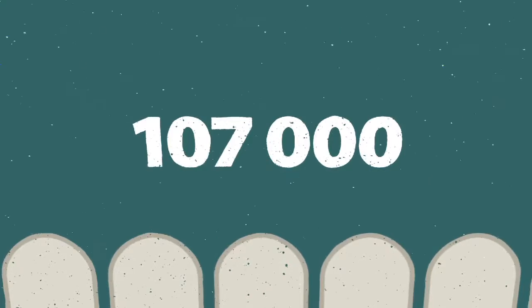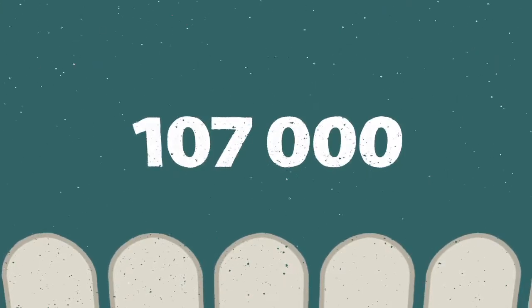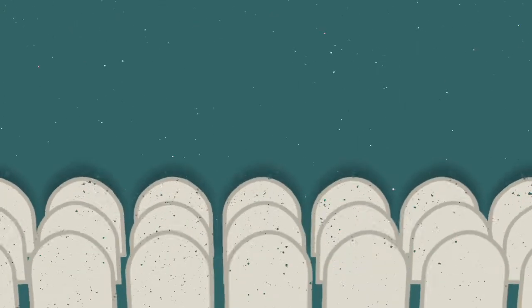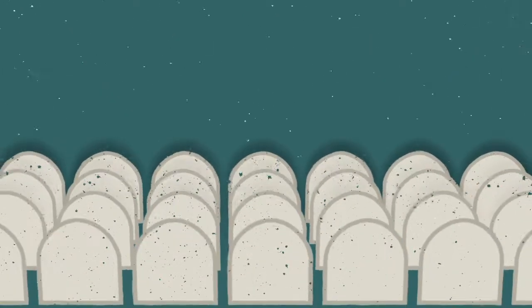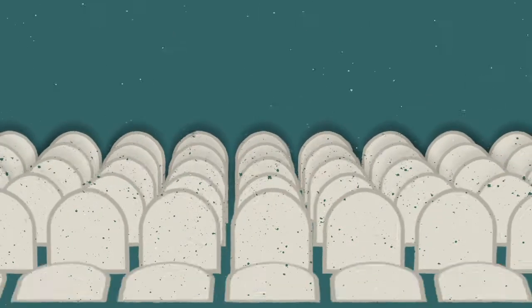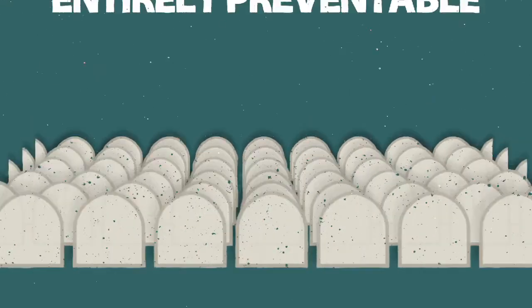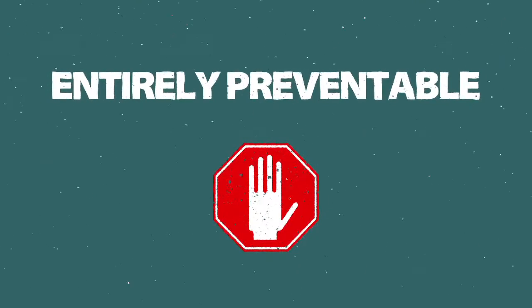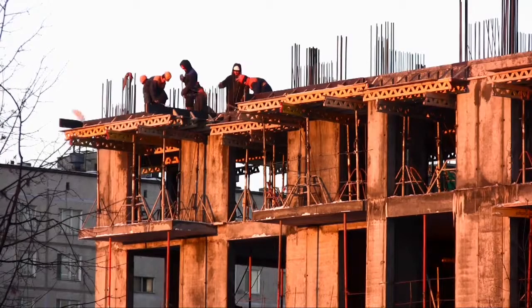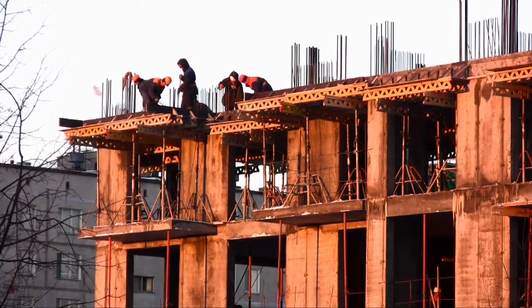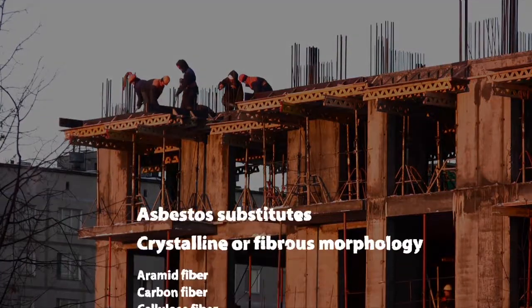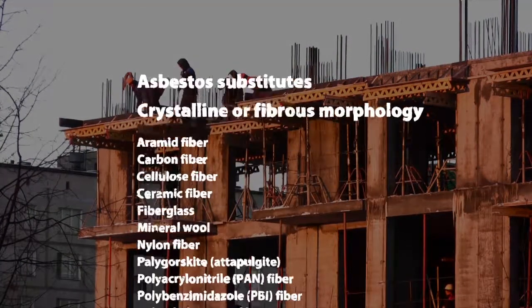Each year, it kills over 107,000 people worldwide and will continue to cause millions more deaths and illnesses. The profound tragedy of the asbestos epidemic is that all the illnesses and deaths related to asbestos are entirely preventable. Safer substitutes for asbestos exist. They have been introduced successfully in many nations.